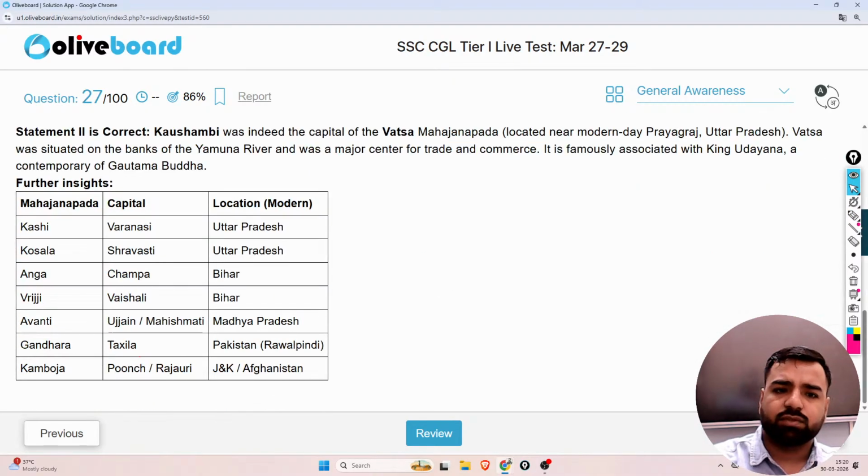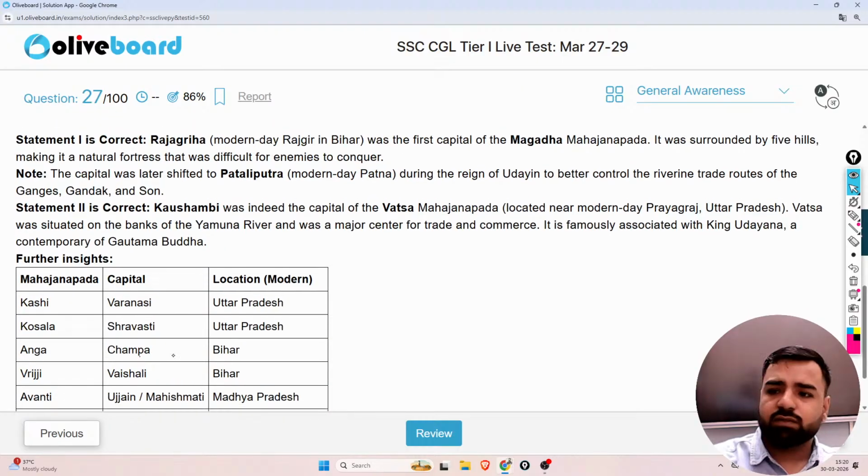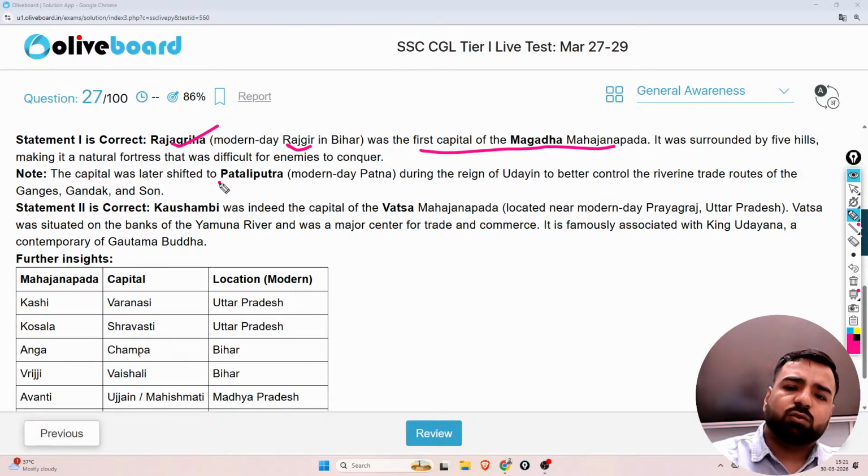Both. Now see. Guys, there are a lot of things which I have to explain in this question. The first point is, Rajgir, which is actually the modern days Rajgir in Bihar, was the first capital of Magad Mahajanapad. Since it was surrounded by 5 hills, so it was not easy for enemies to conquer this region. The capital was later shifted to Patliputra, which is the modern days Patna. Okay. Second statement was, Kaushambi was the capital of Vats, and that's totally correct, and it is located near the Prayagraj, that is Allahabad in Uttar Pradesh, right?